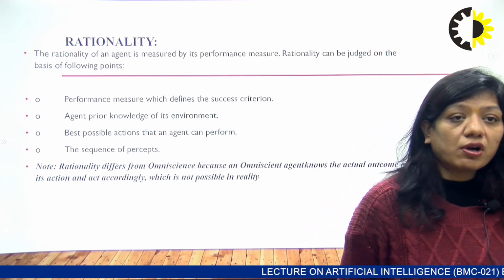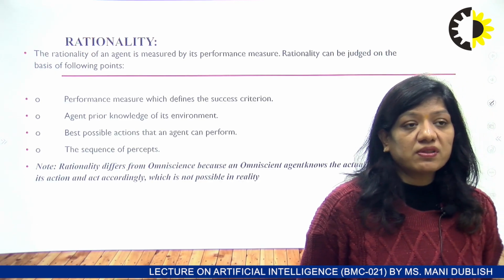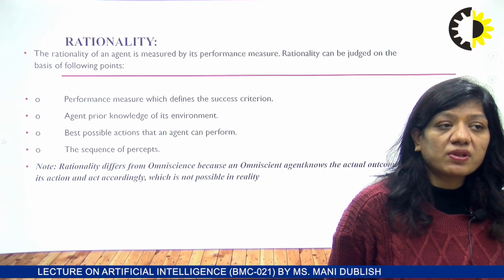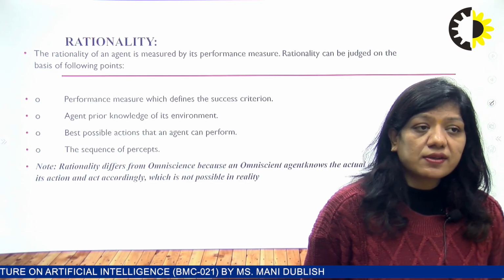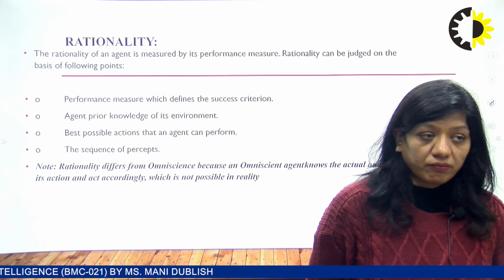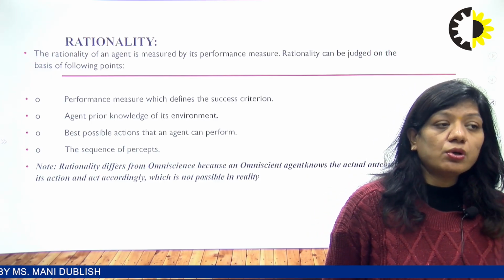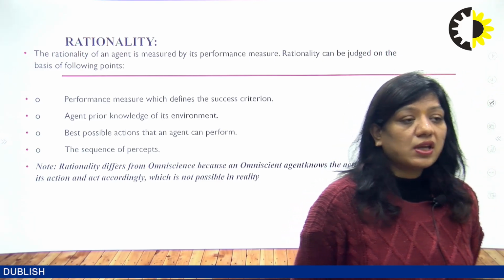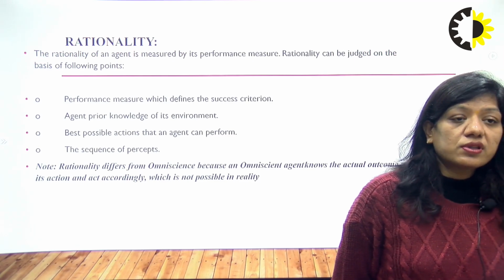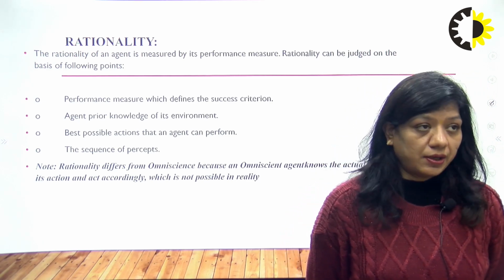Now the question arises, what is rationality? The rationality of an agent is measured by its performance measure, and rationality can be judged on the basis of the following points. First is the performance measure, which defines the success criteria, the agent's prior knowledge of its environment, the best possible action that any agent can perform, and the sequence of its percepts. Rationality differs from omniscience, because an omniscient agent knows the actual outcome of its action and acts accordingly, which is not possible in reality.